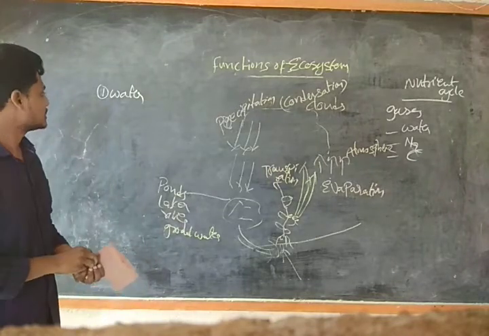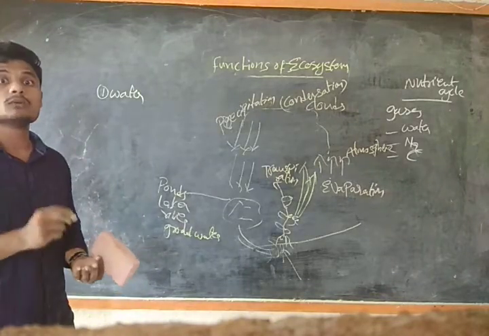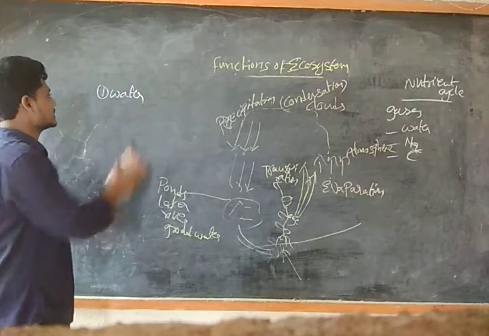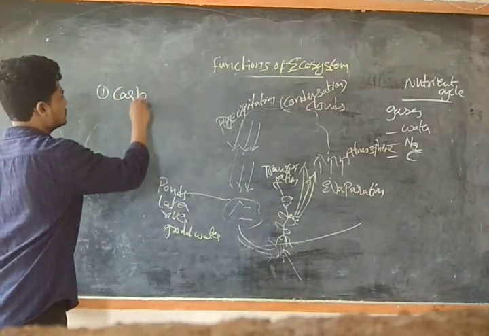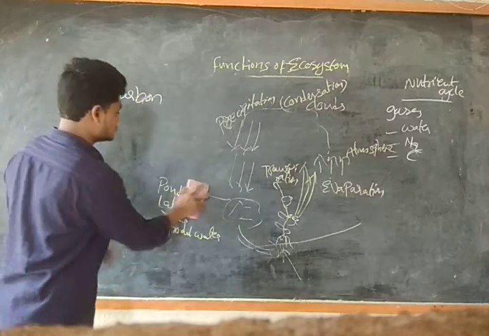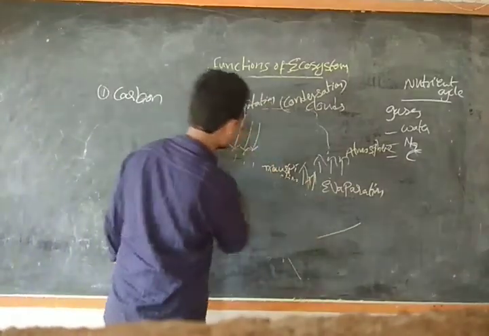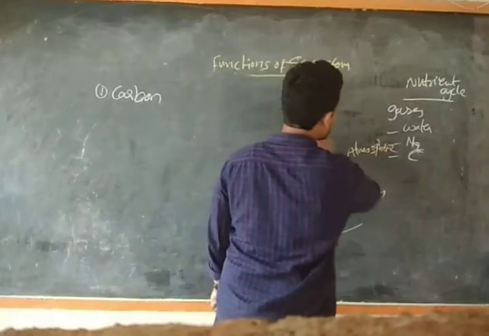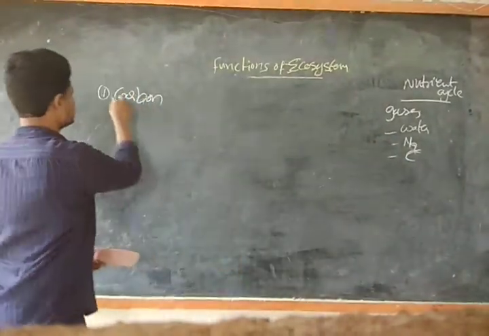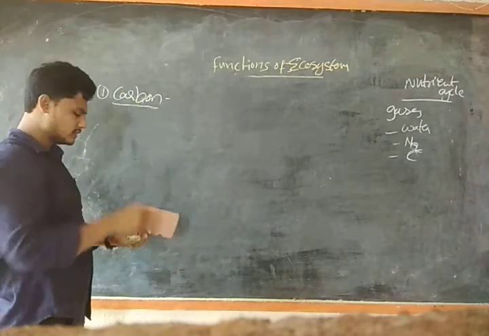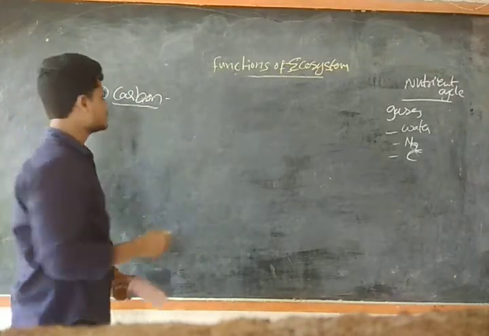Okay, so shall we move to the second topic, that is the carbon cycle, guys. What is meant by carbon cycle? How does this take place? Carbon does not exist directly on its own.